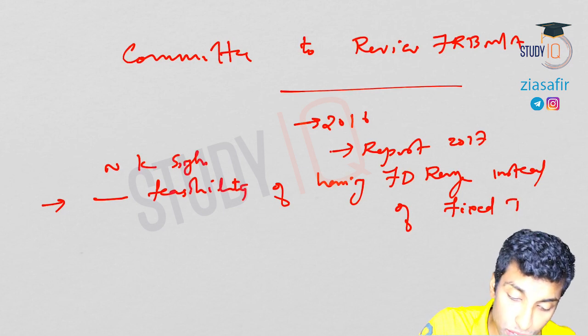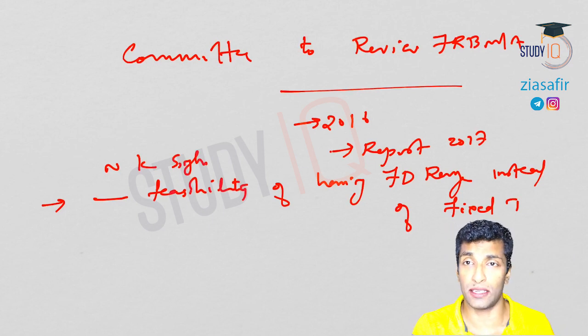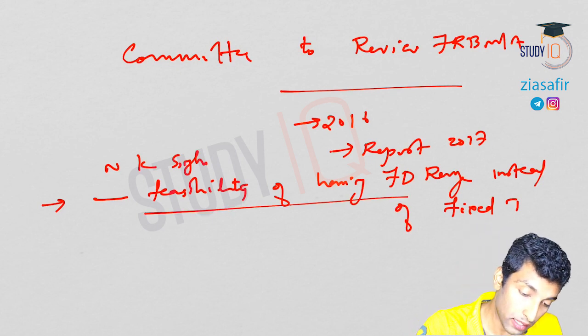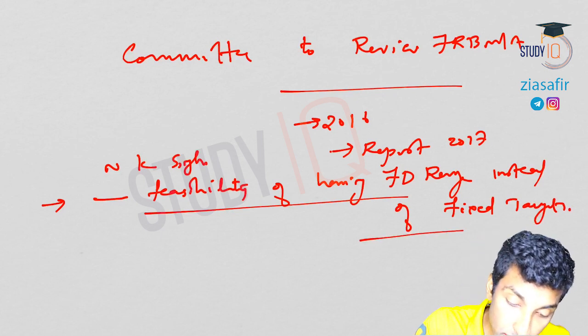What is the advantage of having a range? Let's say I'm saying 2 to 3% or 2 to 4%. It is very easy rather than having a fixed percentage like 3.5% or 4% or 3%. So a range will always be better. So this committee was asked to study the feasibility of having a fiscal deficit range instead of fixed targets.